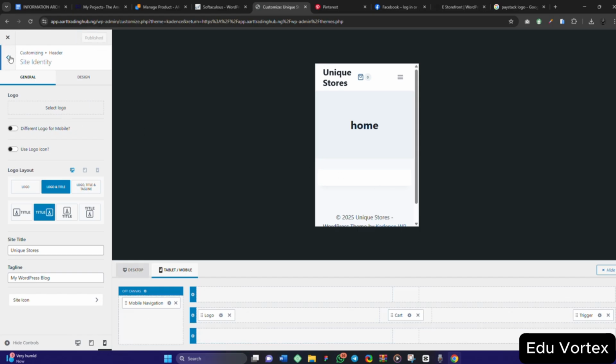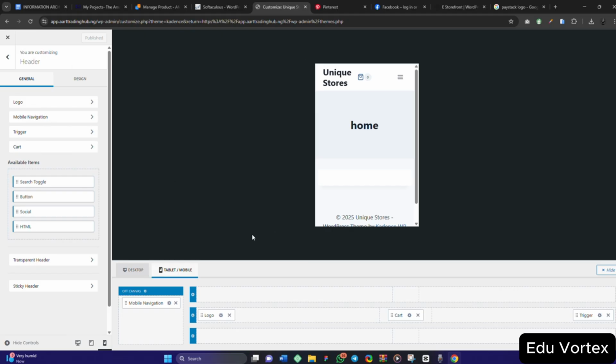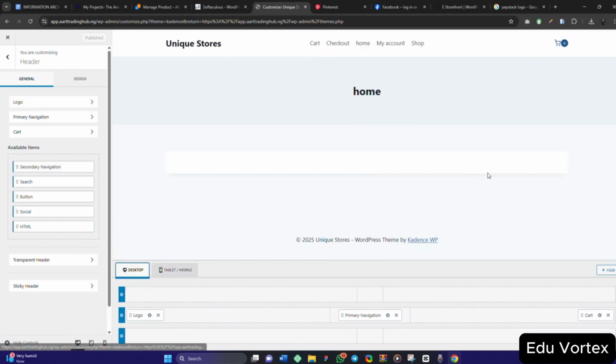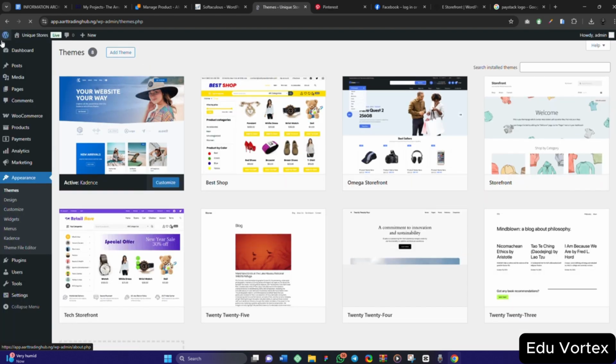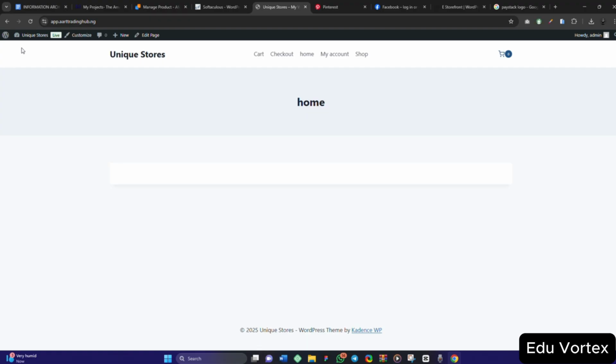So let's move now to preview our site. And for the fact that I'm using Cadence doesn't mean that you'll be using Cadence. I'm just saying it as an example. You might find a theme that you love too, that you want to use. I'm just saying what I use and what is very convenient and very suitable.